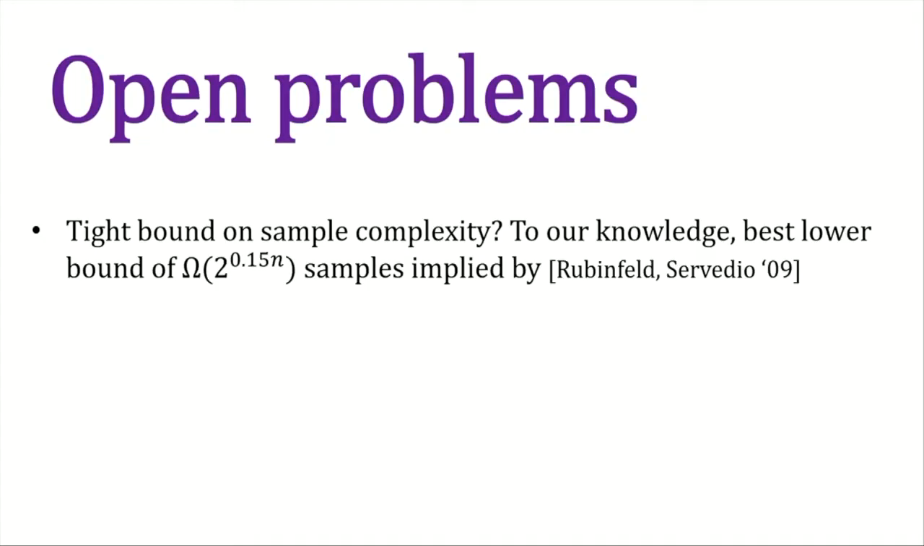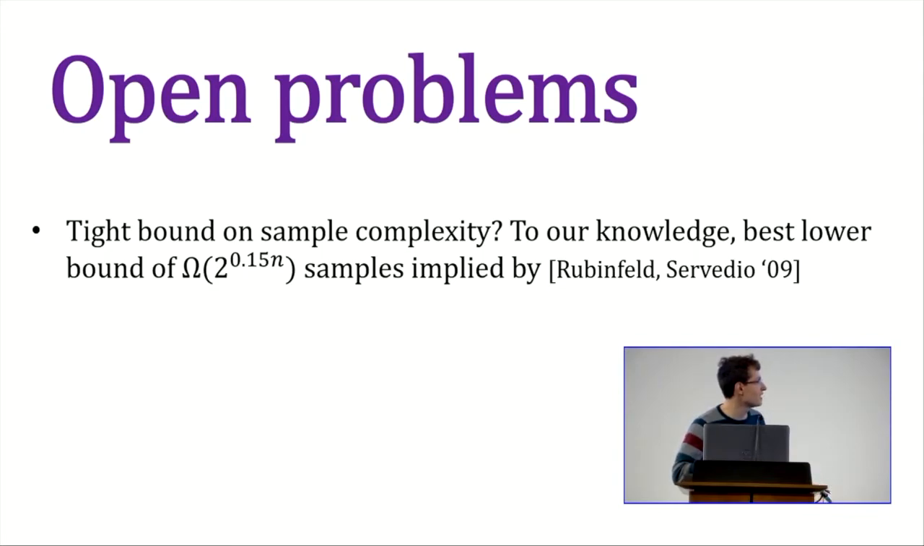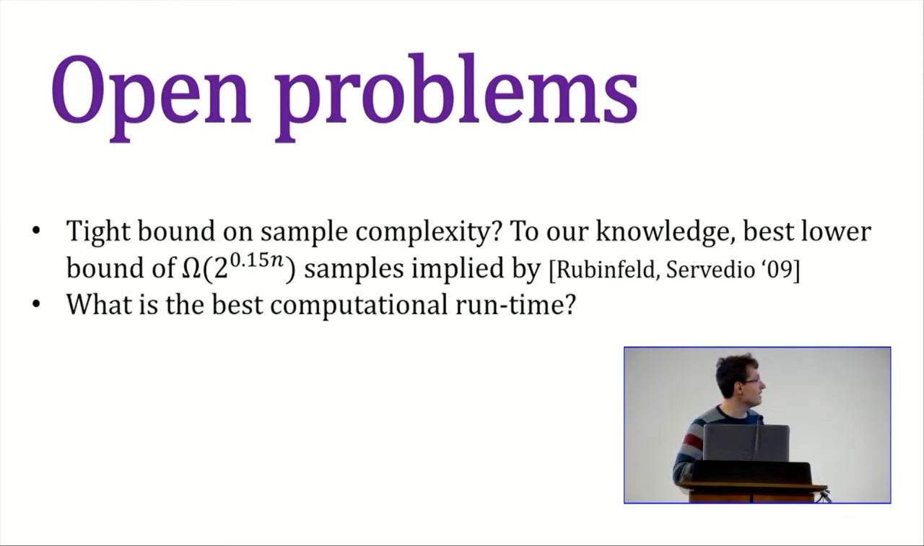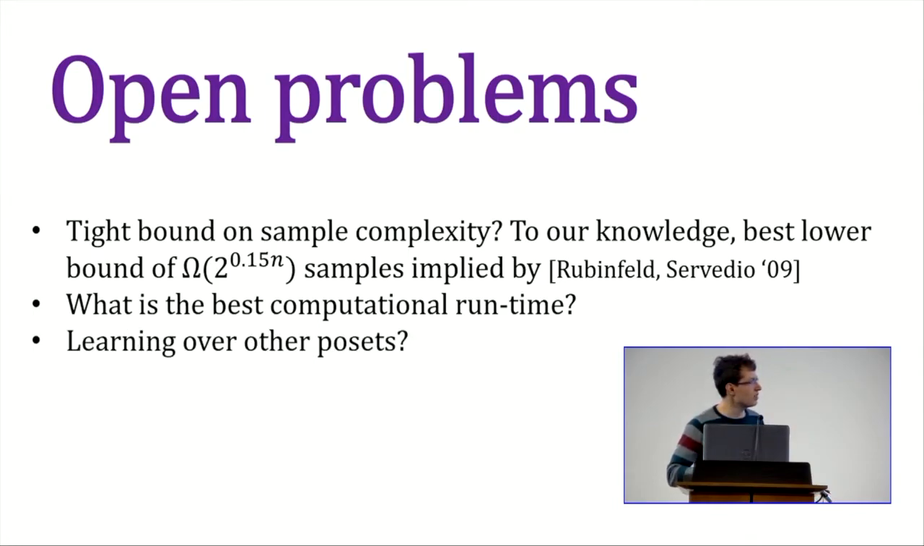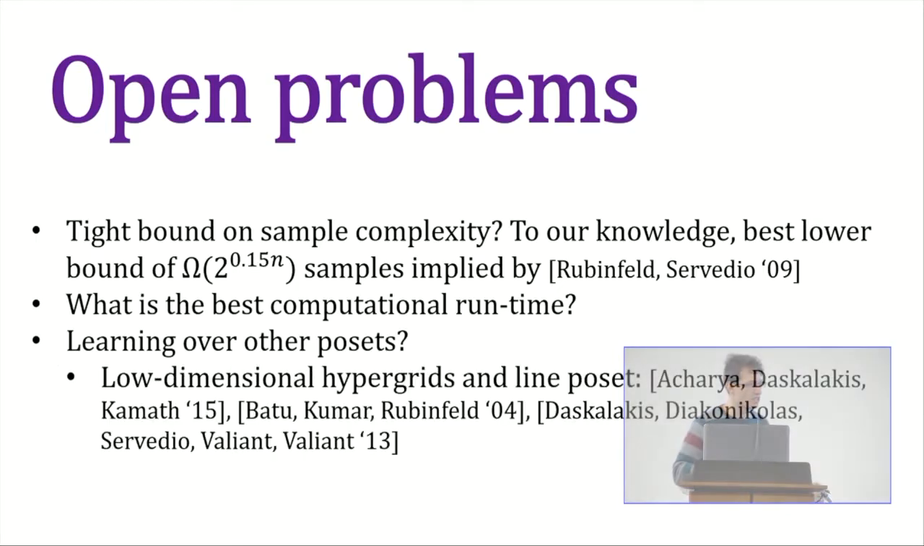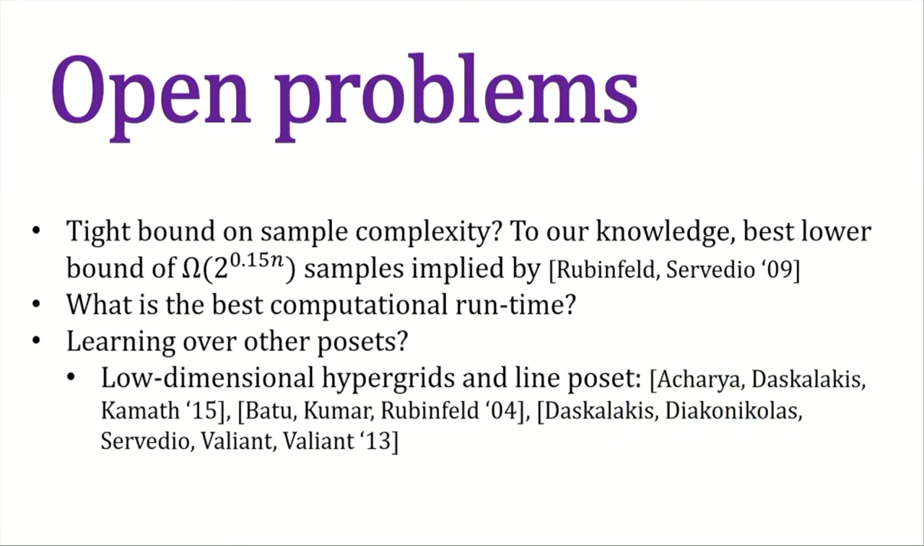So now some open problems. The first obvious question is, what's the tight bound? To our knowledge, the only lower bound known on sample complexity is 0.15n. And what about computational runtime? How much can you achieve there? And what about other posets? There's some existing work on the total order and low dimensional hypergrids. So what about, for example, {0,1,2}^n? What can you say about this partially ordered set?